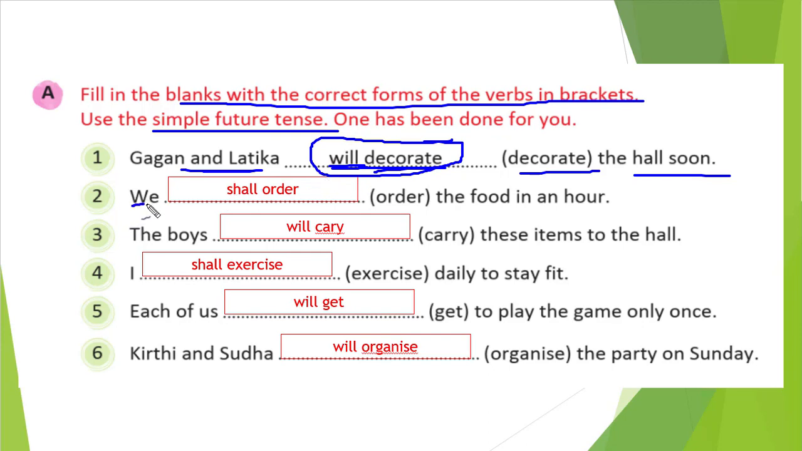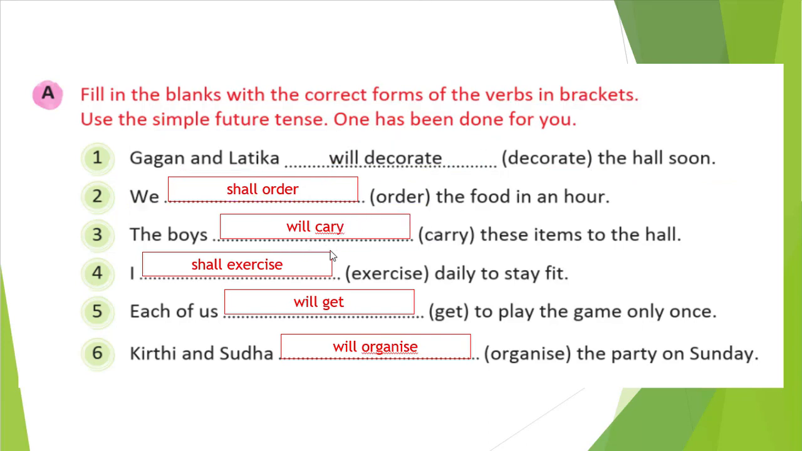Here we, so we is there, so when I and we is there, we will use shall. So I wrote shall, and the verb order is given. So what is the basic form of order? That is order itself. So shall order the food in an hour. The boys, here, yeah, here it should be double r. By mistake I have written one r. Yeah, you can see this.